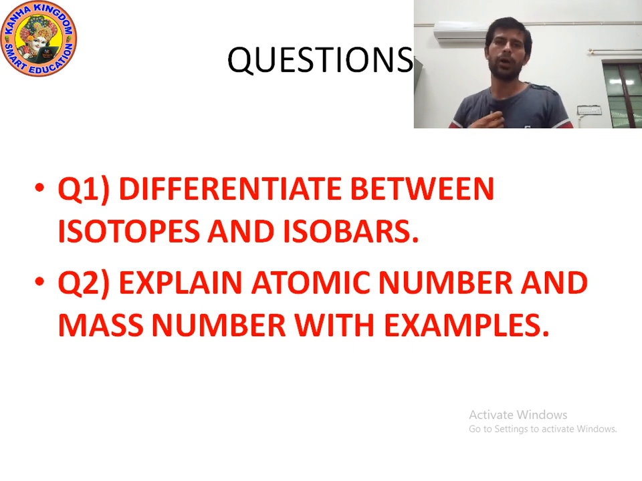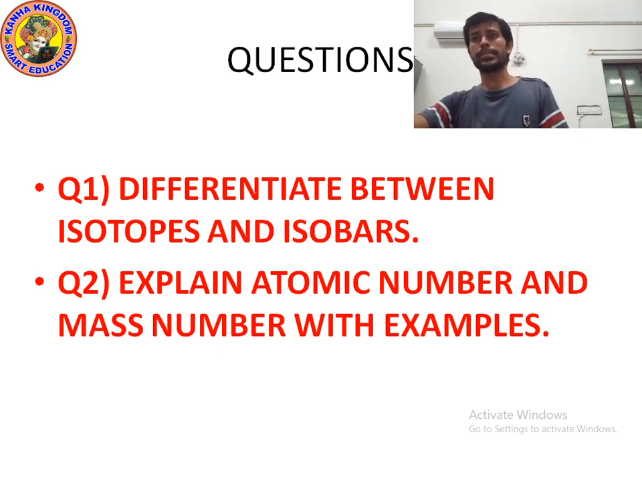Okay, it's time to ask questions from you. Question number 1. Differentiate between isotopes and isobars. What is the definition of isotope? Isotopes are atoms of the same element having the same atomic number but different mass number. And the definition of isobar will be opposite. Isobars are atoms of different elements having different atomic numbers but the same mass number.